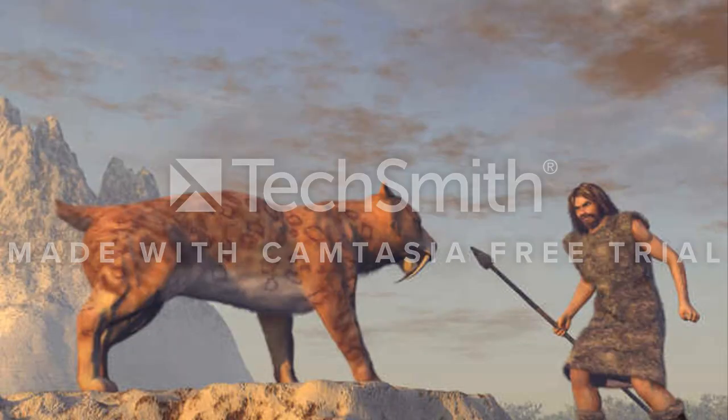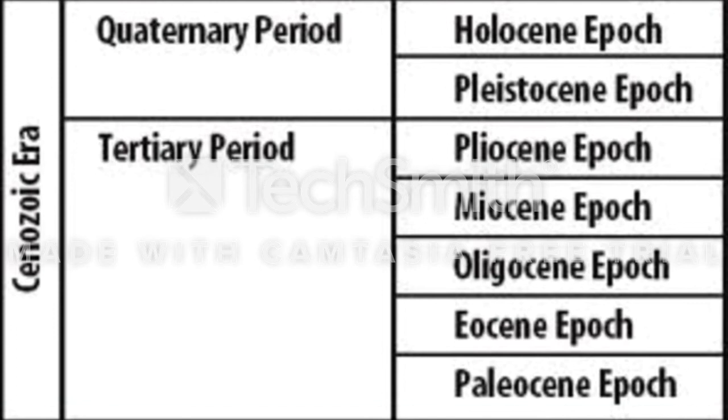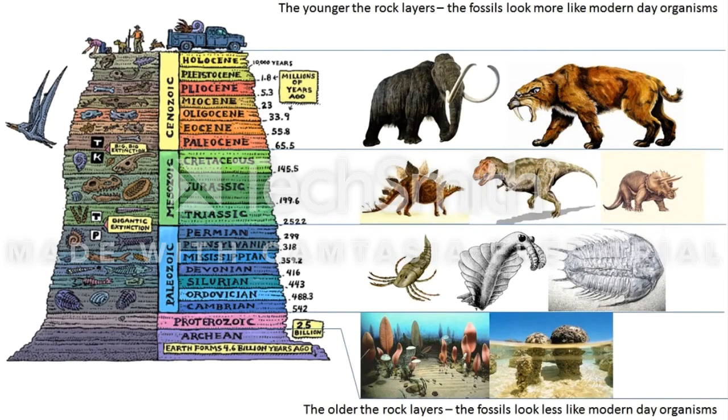Human life began here. This is when continents continued to split further apart until finally assuming their modern geographic positions. Today we live in the Cenozoic era of the Quaternary period of the Holocene epoch. So how do we know so much about geologic time?